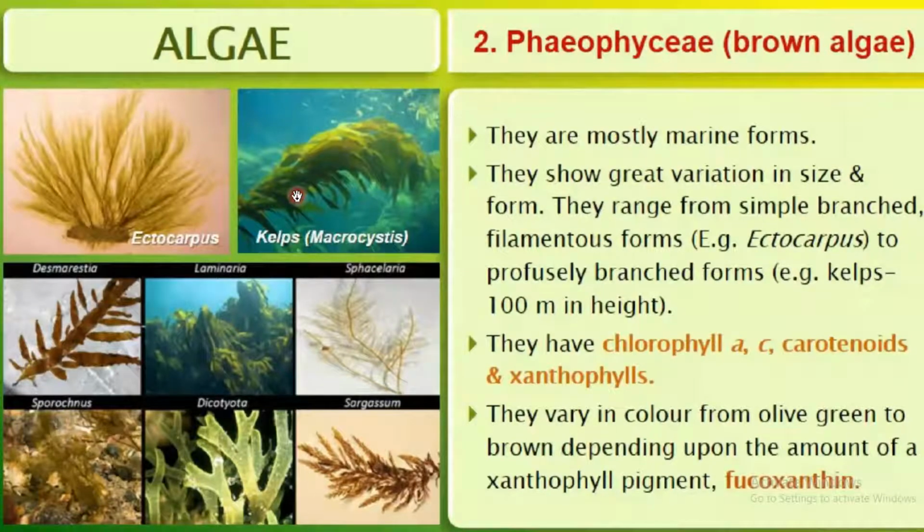What are the pigments found in Phaeophyceae? The pigments are chlorophyll A and C, then carotenoids and xanthophylls. They vary in color from olive green to brown, which is why they are known as brown algae or Phaeophyceae. This depends upon the amount of a xanthophyll pigment called fucoxanthin.